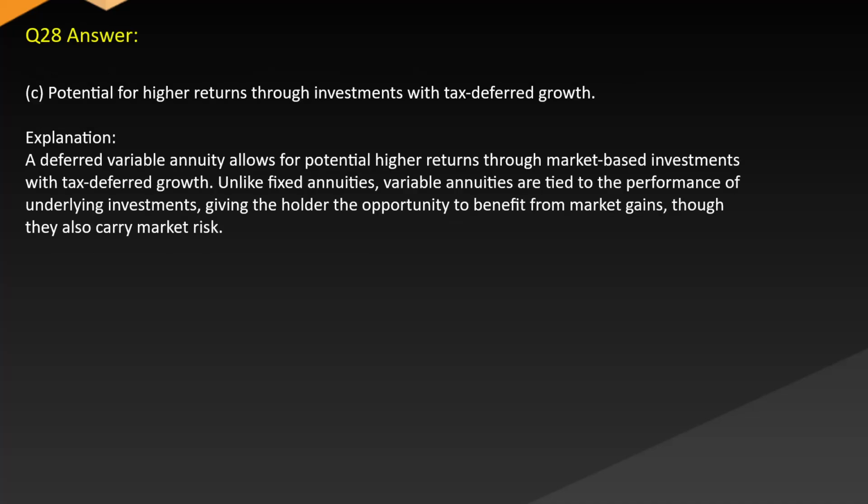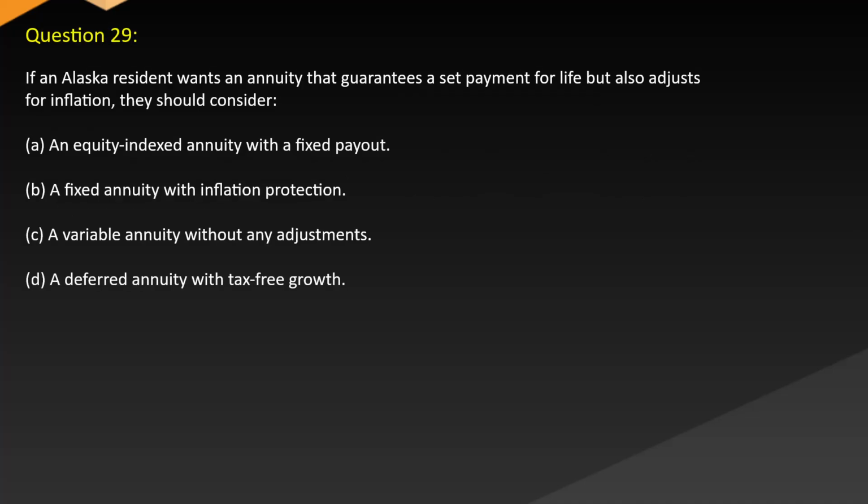Answer: C. Potential for higher returns through investments with tax-deferred growth. Explanation: A deferred variable annuity allows for potential higher returns through market-based investments with tax-deferred growth. Unlike fixed annuities, variable annuities are tied to the performance of underlying investments, giving the holder the opportunity to benefit from market gains, though they also carry market risk. Question 29. If an Alaska resident wants an annuity that guarantees a set payment for life but also adjusts for